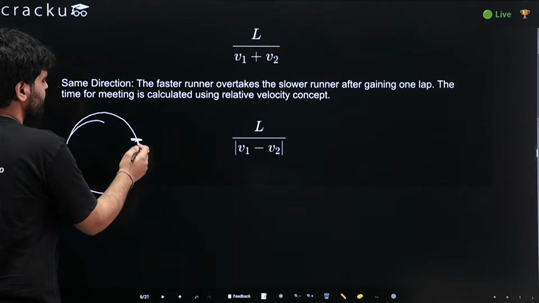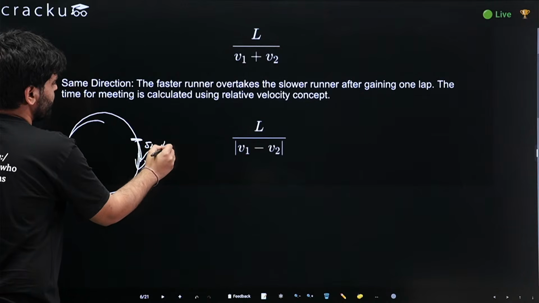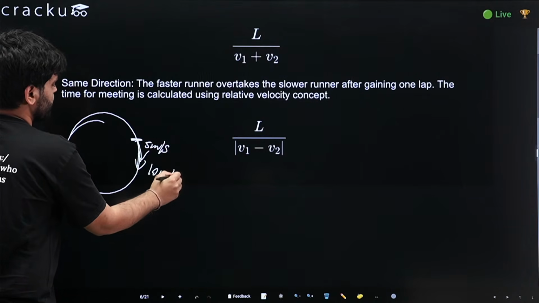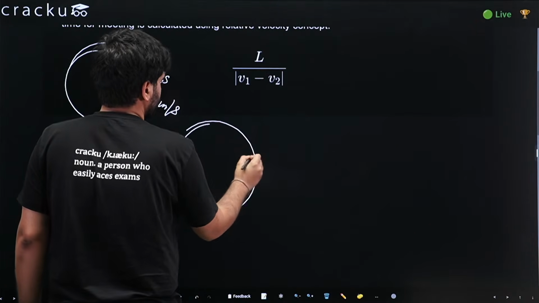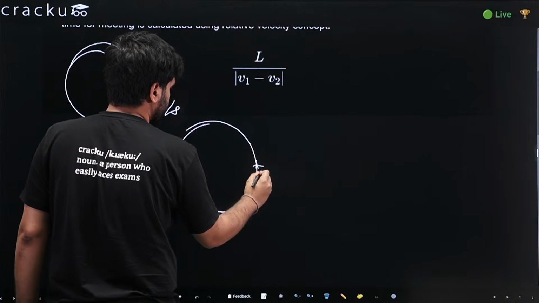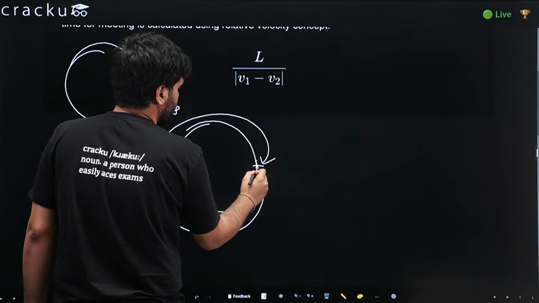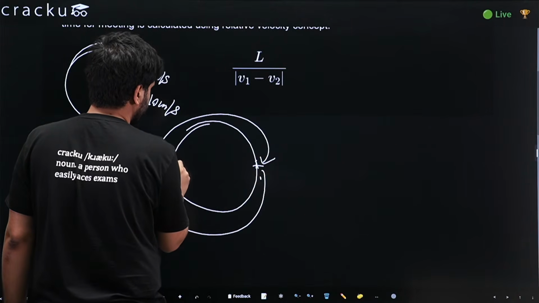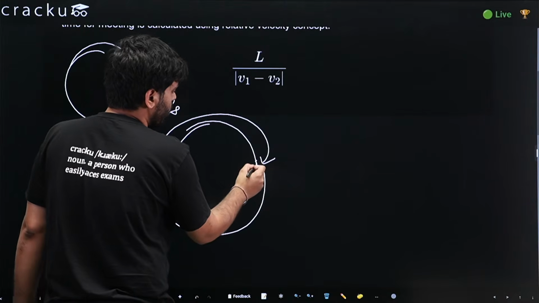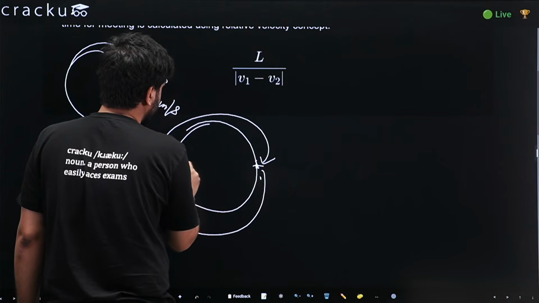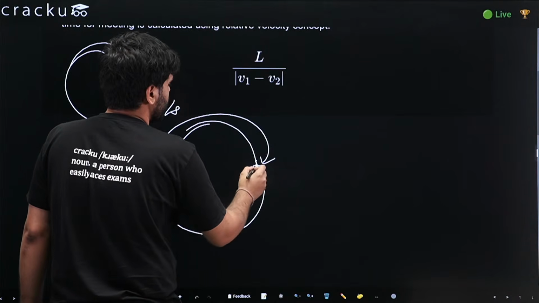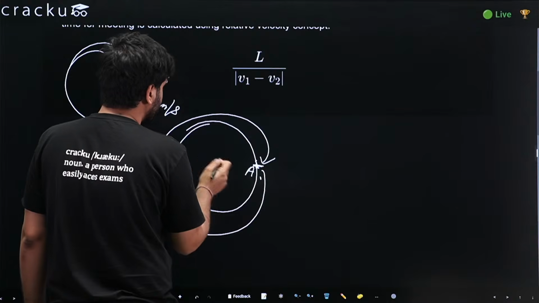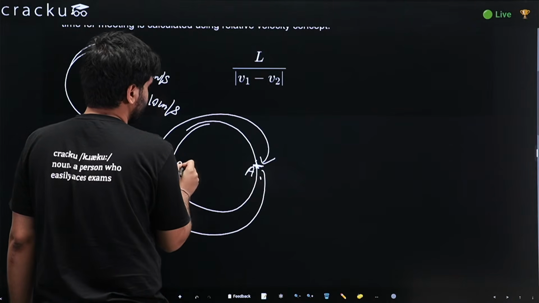So for example, my friend's speed is 5 meters per second, my speed is 10 meters per second. After some time, when I complete the full lap, my friend would be somewhere around here, right? Let my friend be B and let myself be A. So now I am here, I have completed one lap while B, my friend, is here.